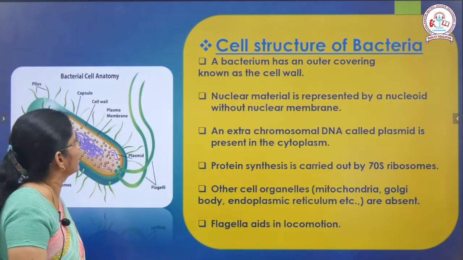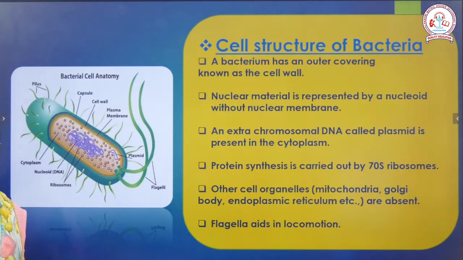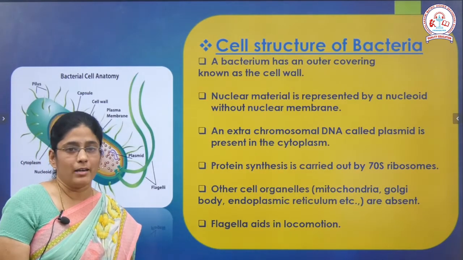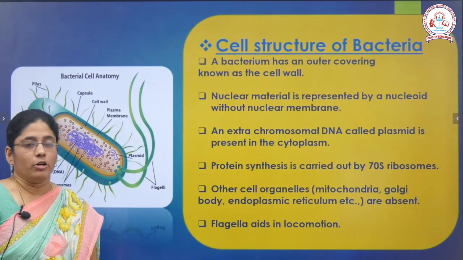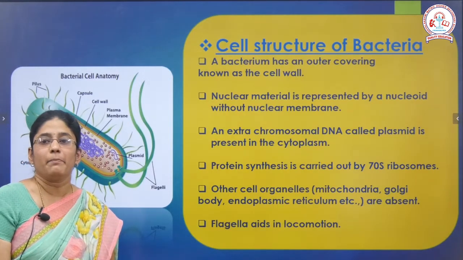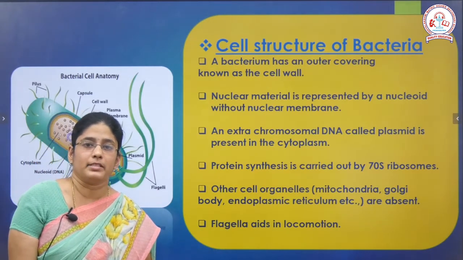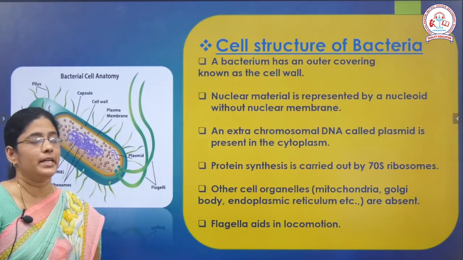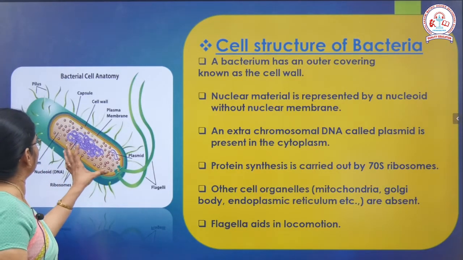So coming to the cell structure of bacterium. This is the anatomy of the bacterial cell. The bacterial cell has an outer covering known as the cell wall, and the nuclear material is represented by a nucleoid. With no nucleus, as I said, bacteria belong to the prokaryotes. A well defined nucleus will be absent. Instead, a nucleoid will be present, and an extra chromosomal DNA called plasmid is present here.